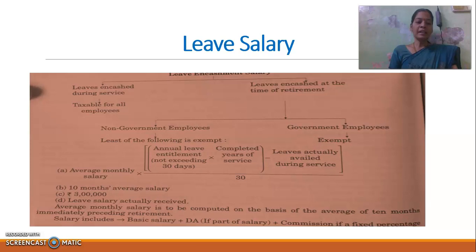Then the second category is 10 months average salary. The third one is the maximum limit of 3 lakh. And the last one is leave salary actually received. From these four calculated amounts, we have to find the minimum amount. Whichever is less, we take as the exemption amount. Here also salary includes basic salary, DA allowance forming part of salary or in terms of employment, then commission if it is a percentage of sales.